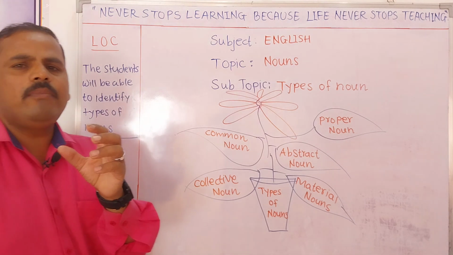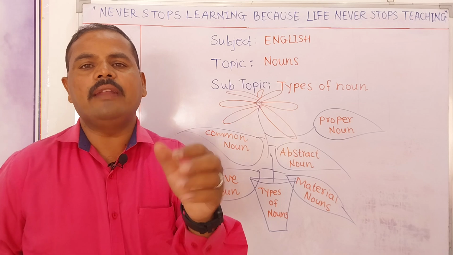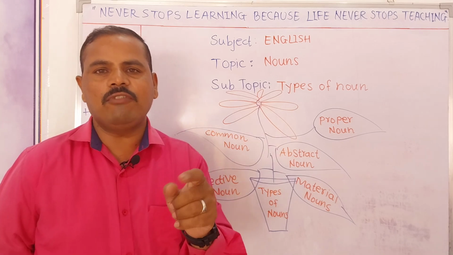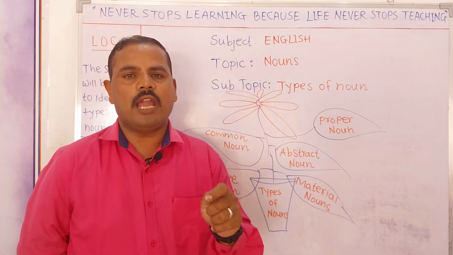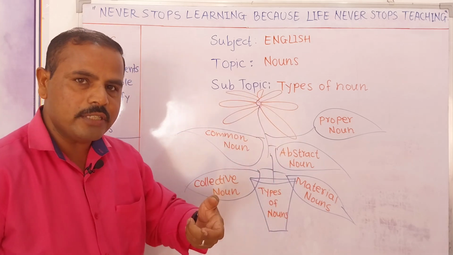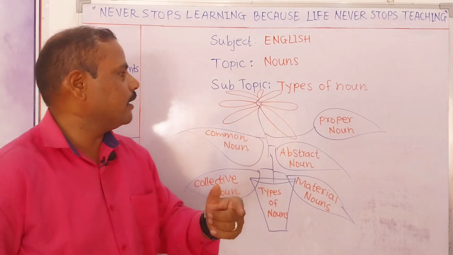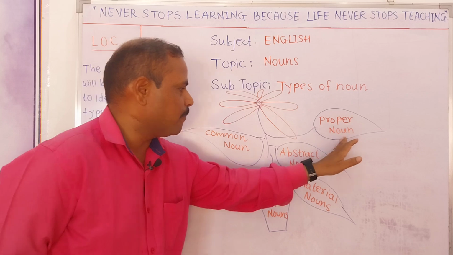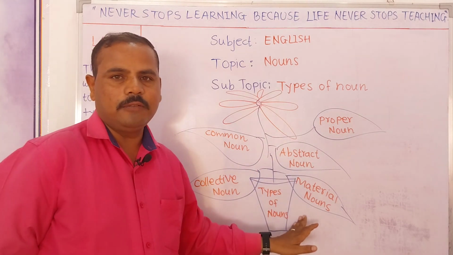Most of the time there will be a question in the exam to identify the noun and its type. The pattern of the question in the exam will be: identify the nouns and its type. At that time we have to read the sentence carefully, identify the noun first, and second, its type. Is it common noun? Is it proper noun? Is it collective, abstract or material?